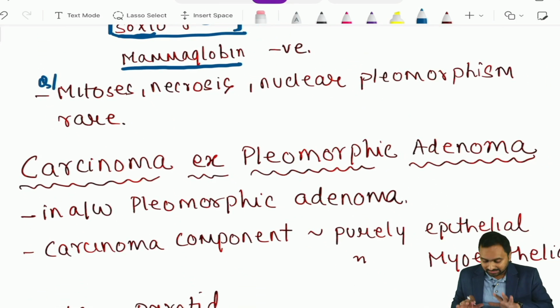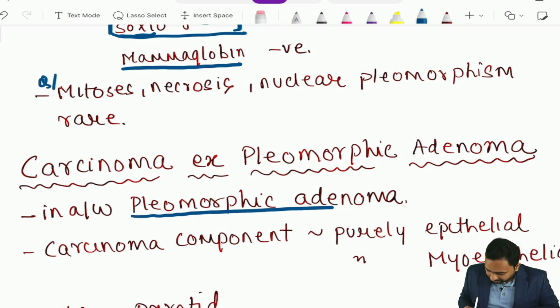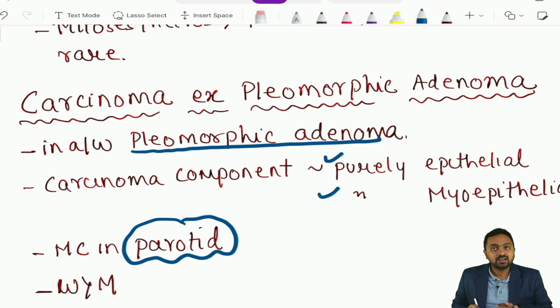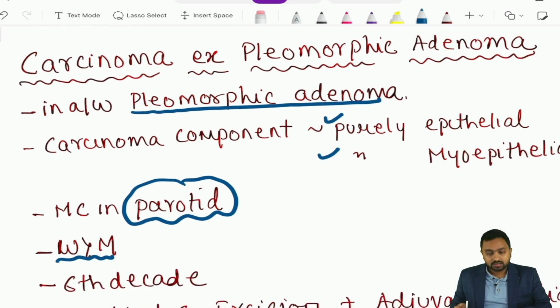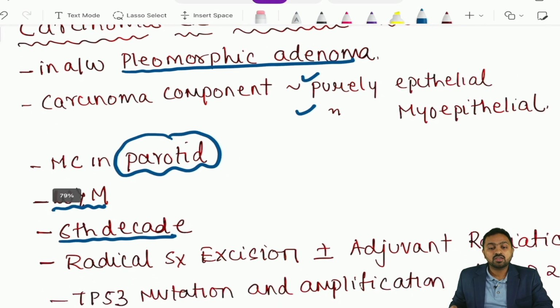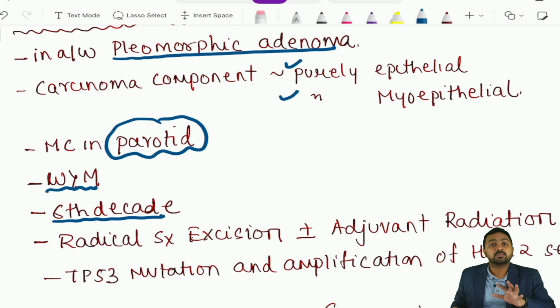So, what is it? It occurs in association with your pleomorphic adenoma. The carcinoma component can be either purely epithelial or purely myoepithelial. It is most common in your parotid gland, again much more common in women compared to your men, occurring in your 6th decade of life, and the treatment being your radical surgical excision plus minus your adjuvant radiation.